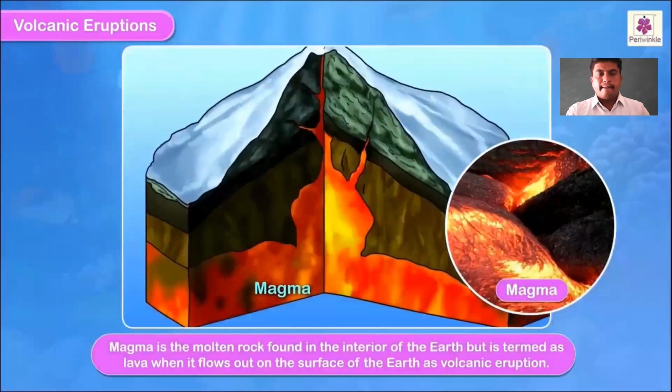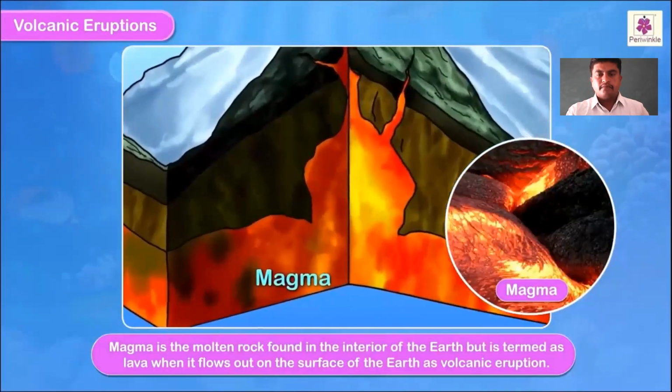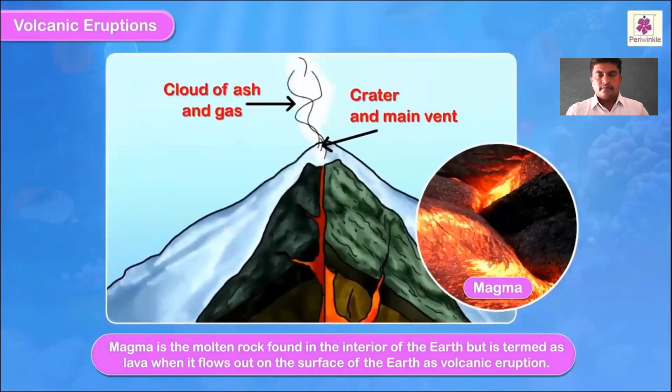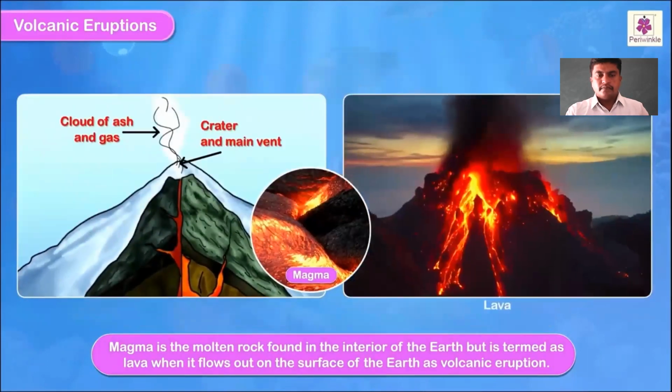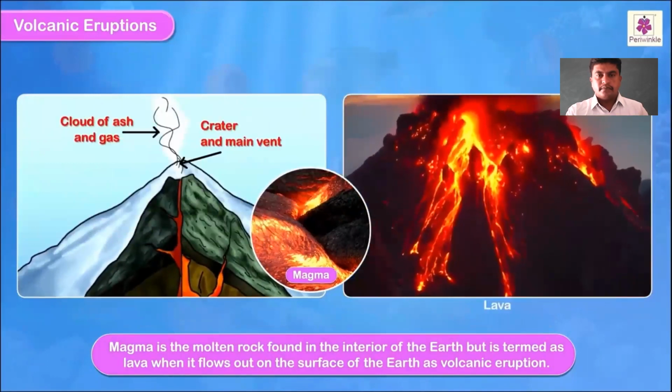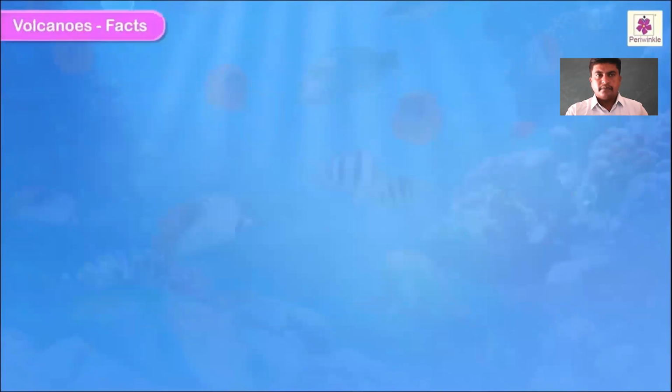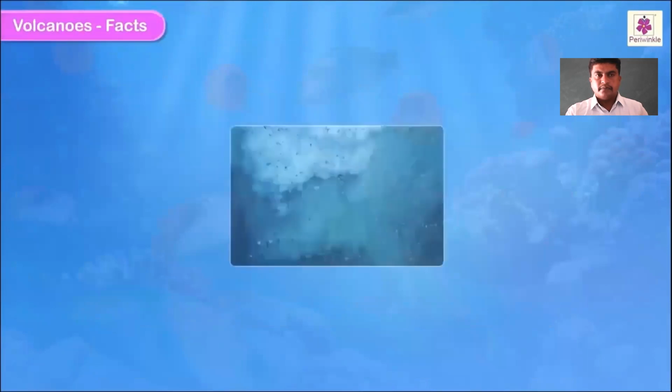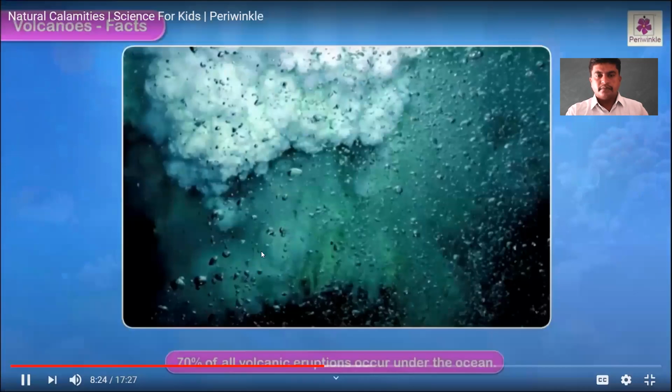Magma is the molten rock found in the interior of the earth, but it is termed as lava when it flows out on the surface of the earth as volcanic eruption. Facts about volcanoes. 70% of all volcanic eruptions occur under the ocean. Yes, these have been the facts of the volcanics. Do you know, children, 70% of all volcanic eruptions occur under the ocean, right? Yes, this is the first fact.